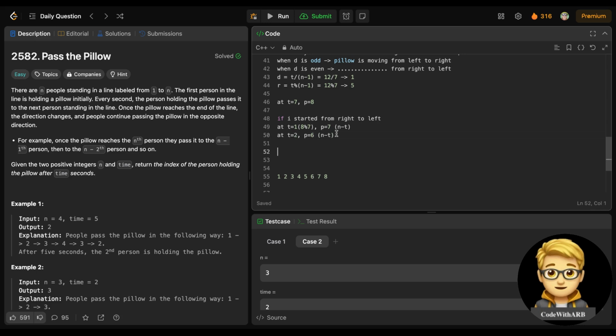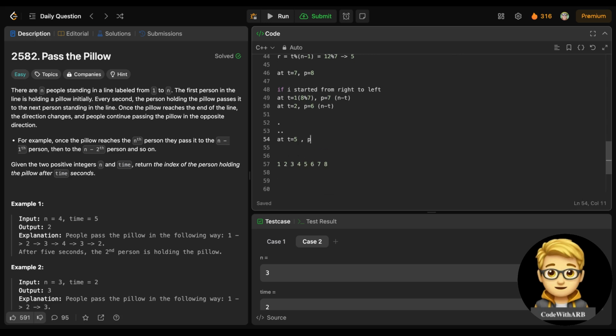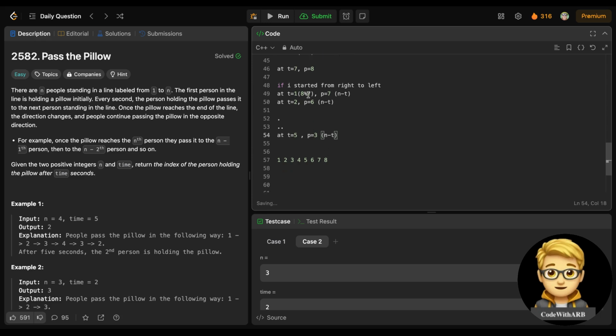So basically at t is equal to 5, it will be at n minus t, which is 8 minus 5, which is 3, right? So if you see here, at t is equal to 9, we are at 6. At t is equal to 10, we are at 5. At t is equal to 11, we are at 4.